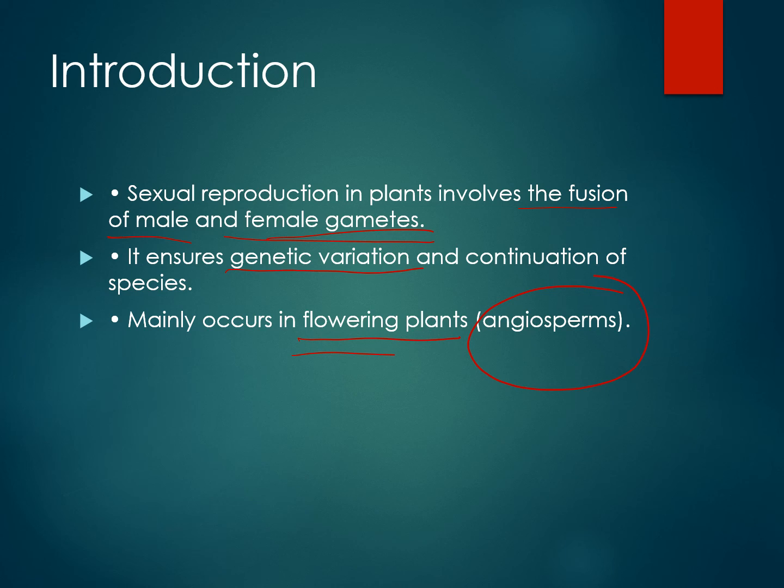The plants which don't have flowers are called gymnosperms. This you will study in detail in higher classes. So just remember that the flowering plants are called angiosperms and the non-flowering plants are called gymnosperms, right? So today we will go into details of the process of sexual reproduction in plants.